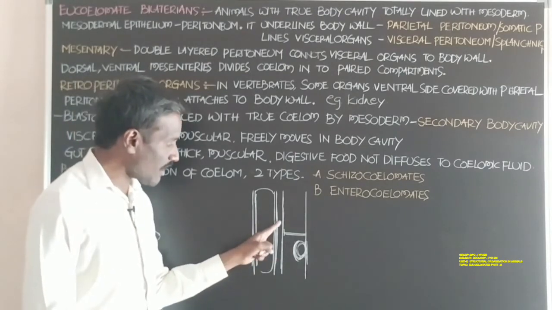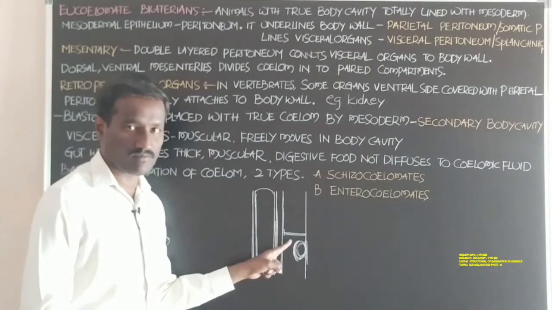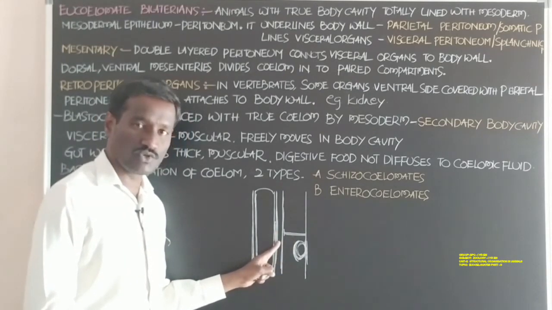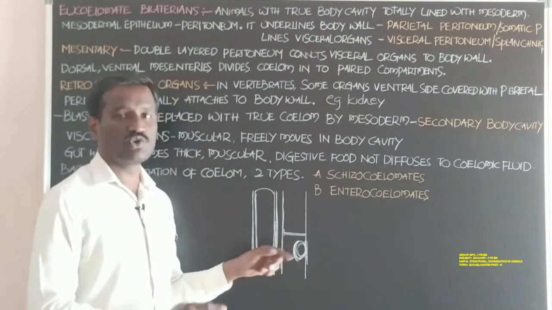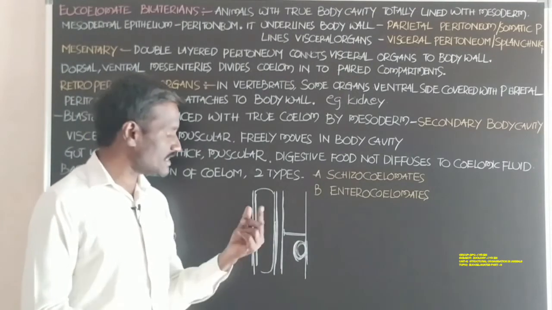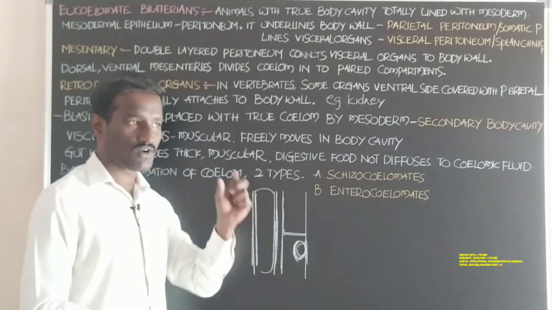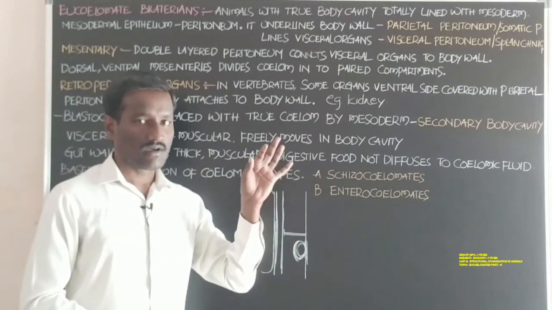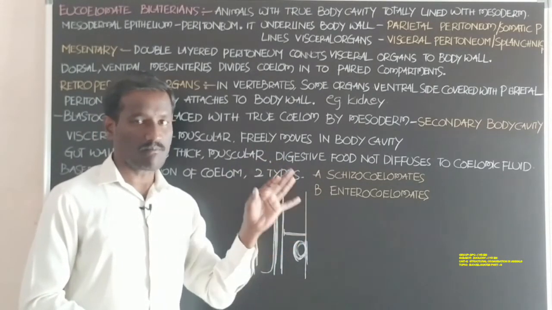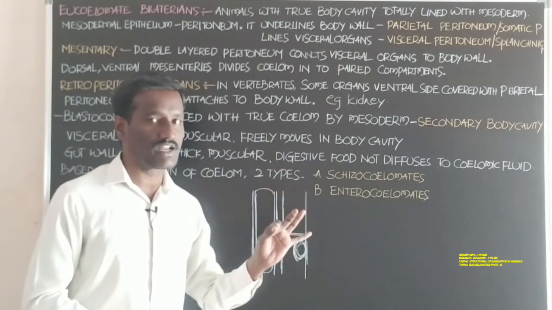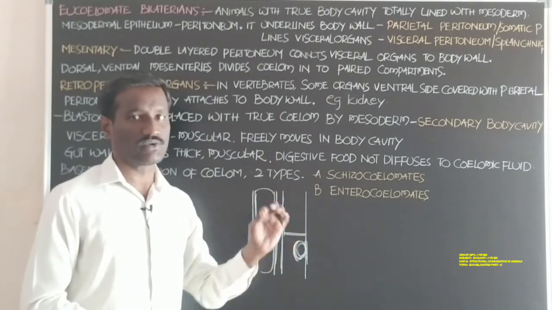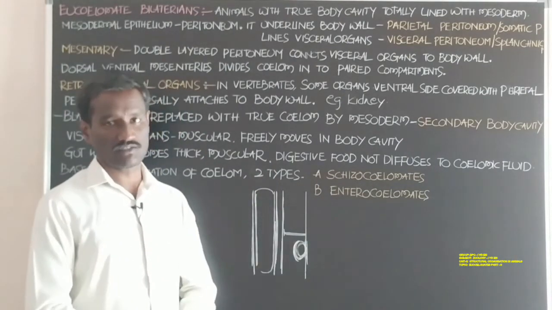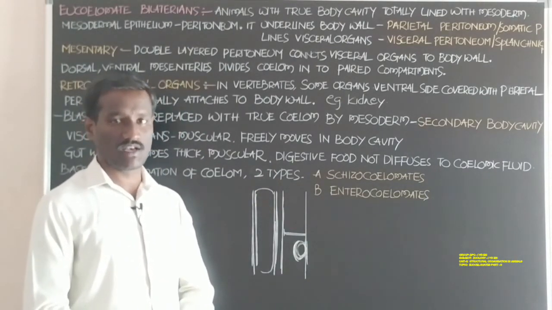Food particles do not diffuse outside, and are not supplied from the food tube to the coelom. To overcome this problem, the circulatory system is well developed. The cardiovascular system, the blood transport system, supplies the food particles to the different body parts in the animal.